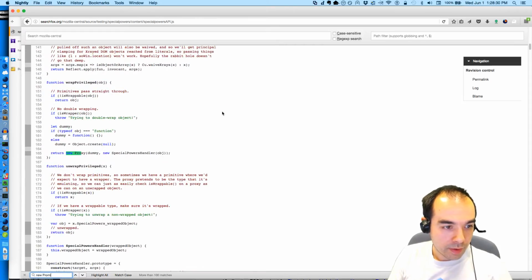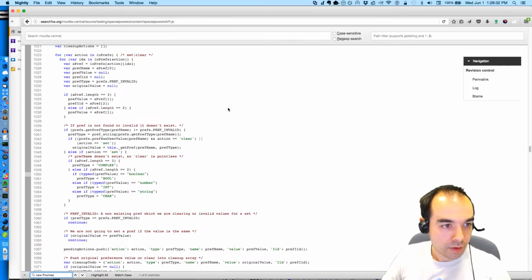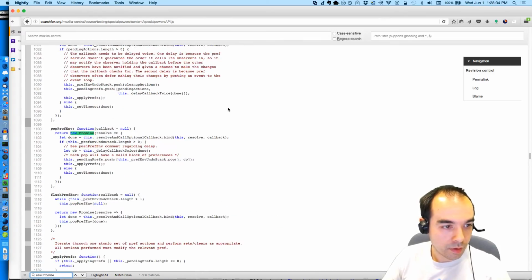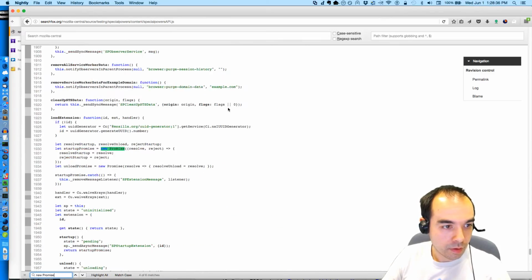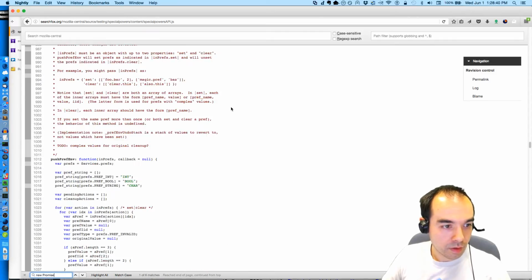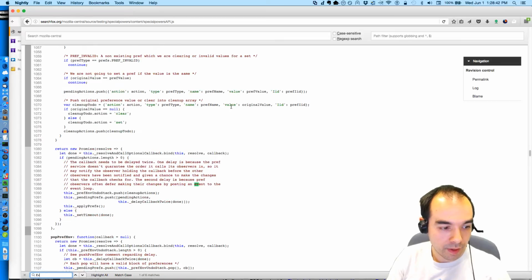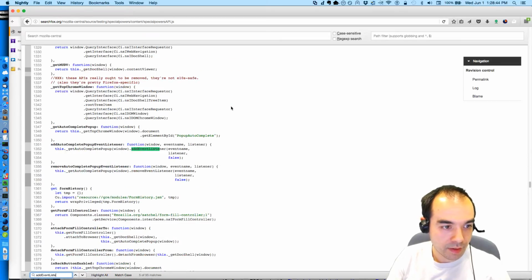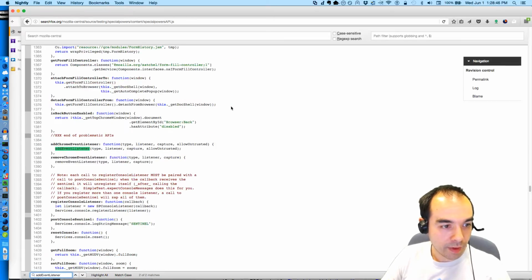Wait, new promise. Load extension. Not really. Add event listener. Add Chrome event listener. No, not really. There's not a whole lot here.